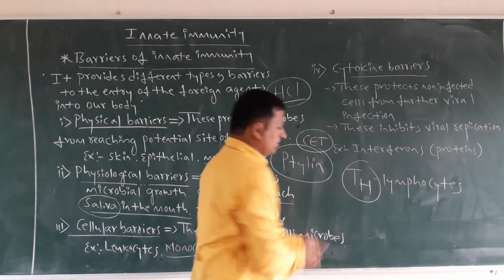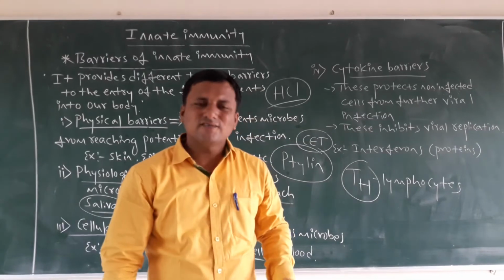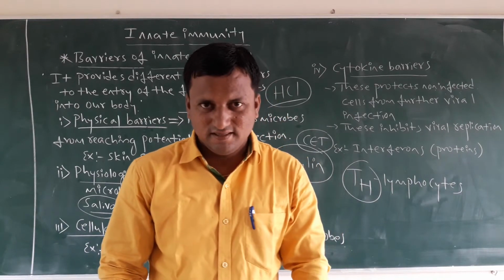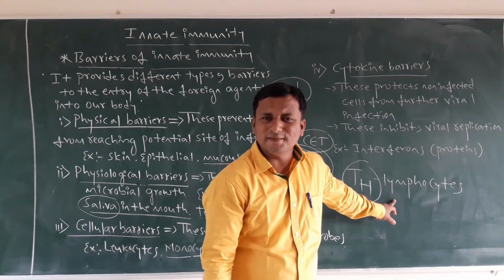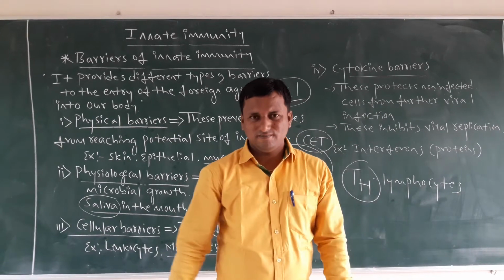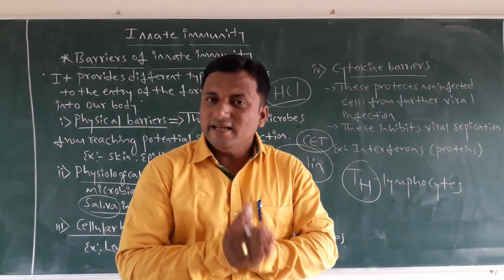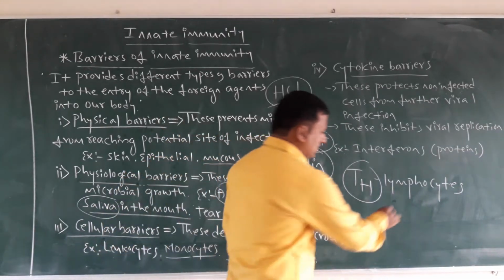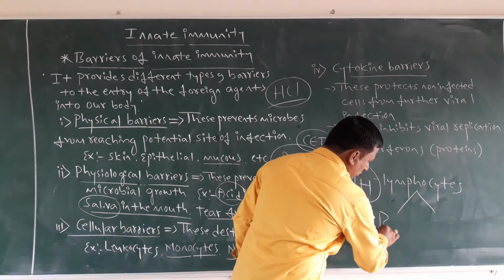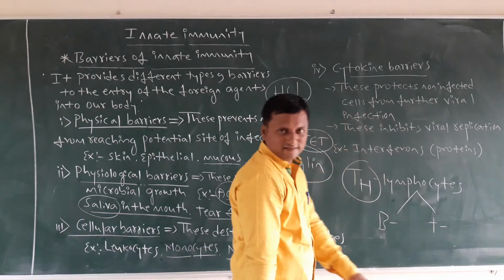Dear students, you must remember this word. I have mentioned TH, it's called helper T lymphocytes, because these lymphocytes play a very important role in the production of immunity power. Why I suggested this word: in the lymphocytes there are 2 types. The first one is B lymphocytes and the second one is T lymphocytes.